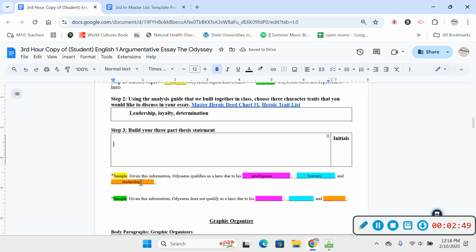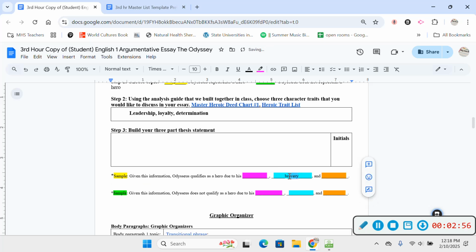And so these little boxes here already have some writing on, because I was kind of practicing, but basically this example here and this example here are templates for a thesis statement that you can use. And your thesis statement is the last sentence in your introductory paragraph that states your essay's claim. So it's very important that you have a concise and very direct thesis statement. So for this project, we're giving you the template.